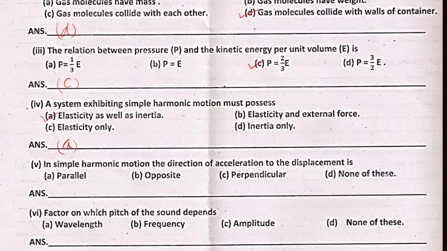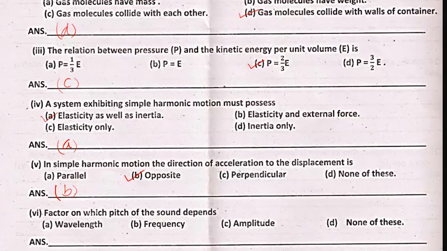Fifth part of question number 1. In simple harmonic motion, the direction of acceleration relative to the displacement is: the direction of acceleration is always opposite to the displacement. So B is the right option for the fifth part of question number 1.